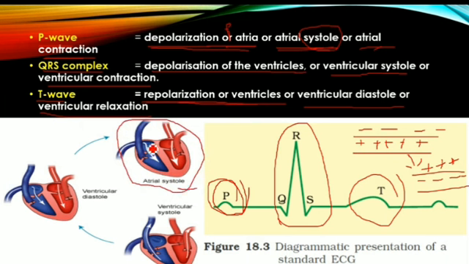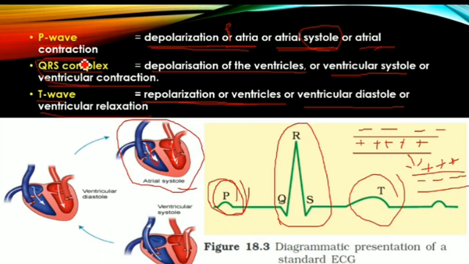Then if you see, during the P wave means atrial systole. During the P wave, what happens? We can see the contraction of both atria, which leads to the entry of blood from atria to ventricles. Deoxygenated blood enters from the right atrium to the right ventricle. Oxygenated blood enters from the left atrium to the left ventricle because of the contraction of both atria.